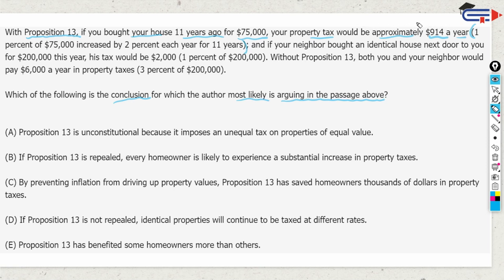This is not a quant question. So 11 years ago, if you bought for 75k, your tax today would be 940. This is what proposition 13 is saying.